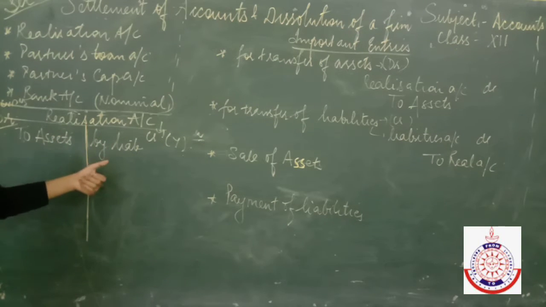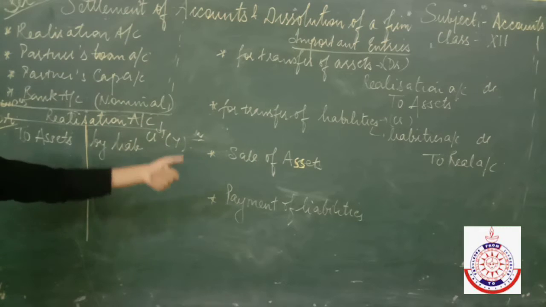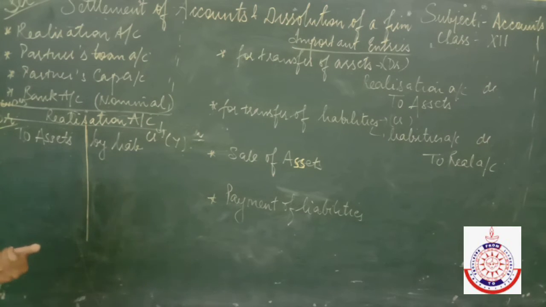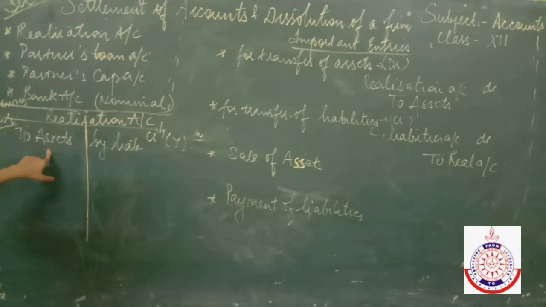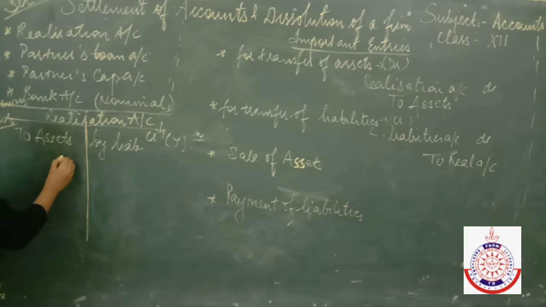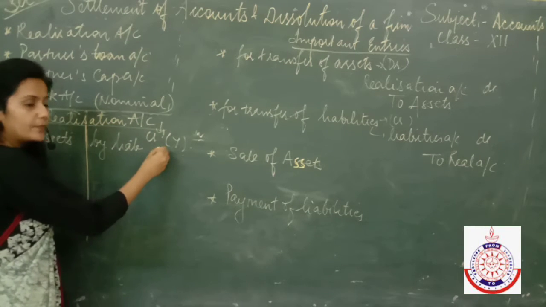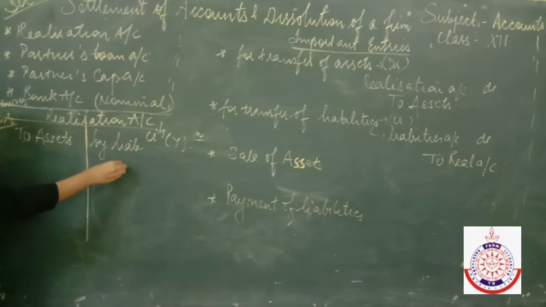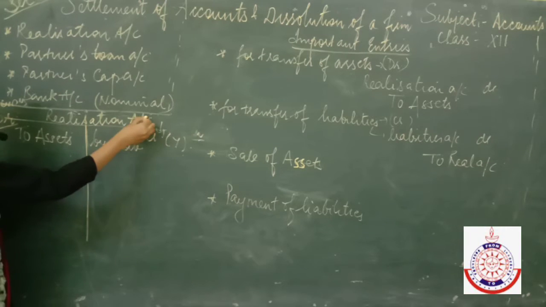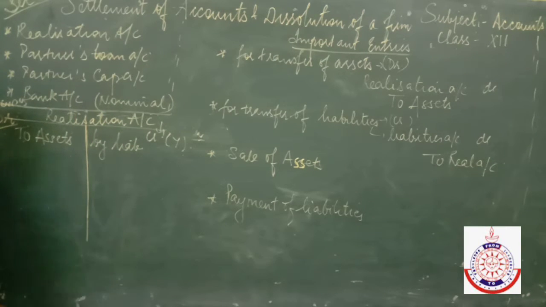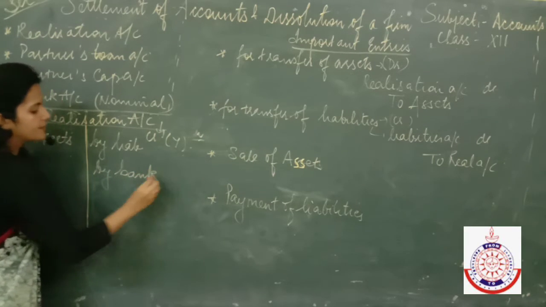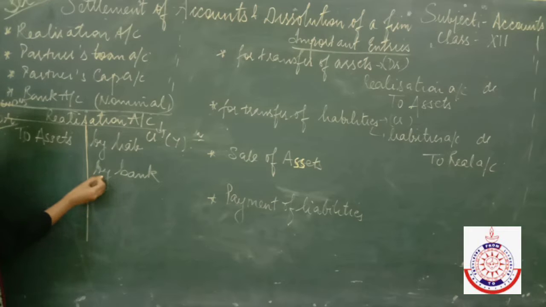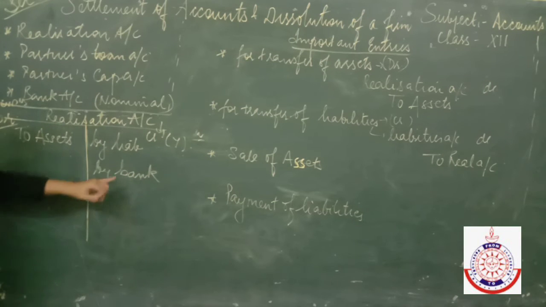Realizing these assets means selling the assets in the market and getting money. It means now we have to sell these assets in the market. And whenever you sell assets in the market, obviously you get money out of it. It means you will get some income. And now as per the rule of nominal accounts, all the incomes should be on the credit side of realization account. It means whatever money you get after selling all the assets will be written here, like by bank. You will write here bank.